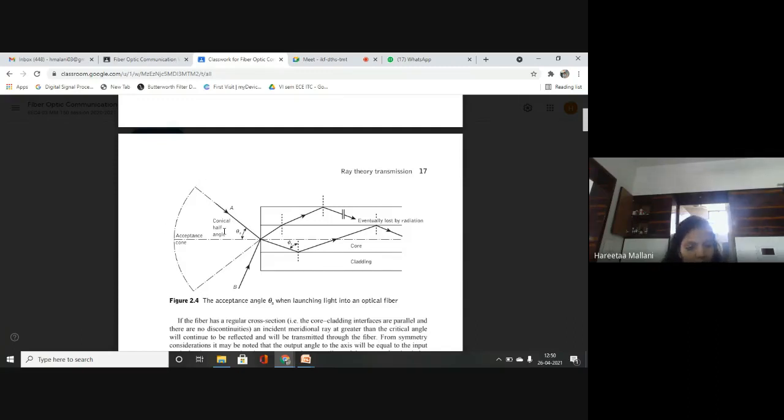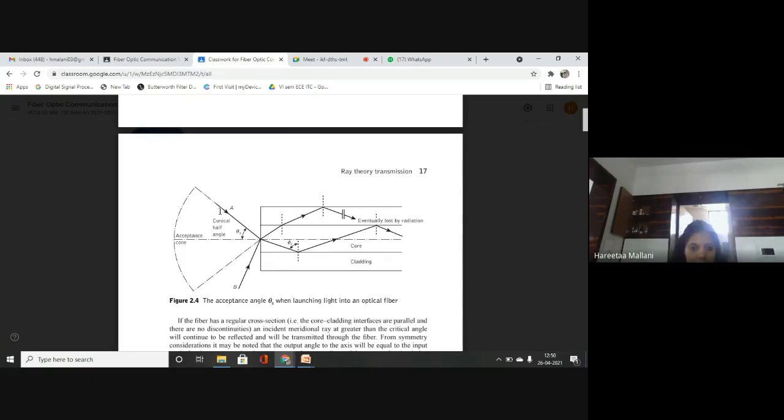So what we are seeing in this figure is a meridional ray A. Ray A enters the fiber at the air core interface at an angle theta A to the fiber axis, and is refracted. This is a different medium: N0 for air, N1 for core, and N2 for clad.